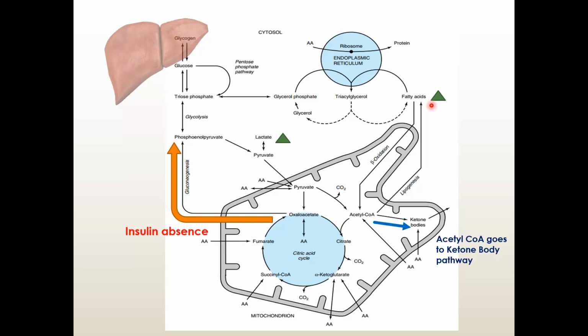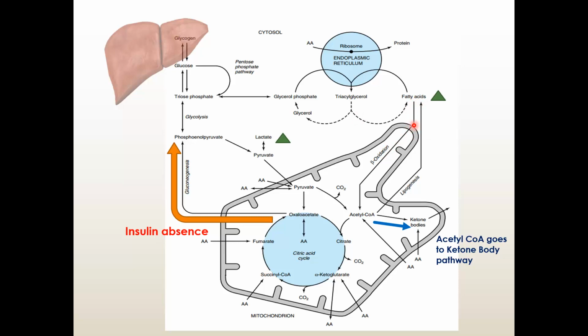But in acute deficiency of insulin, as in DKA patients, there will be a high amount of free fatty acids that go to the liver, and ultimately inside the mitochondria. Now it can form triacylglycerol, TG, again, but this requires insulin, and we do not have insulin. So ultimately it goes in this pathway.